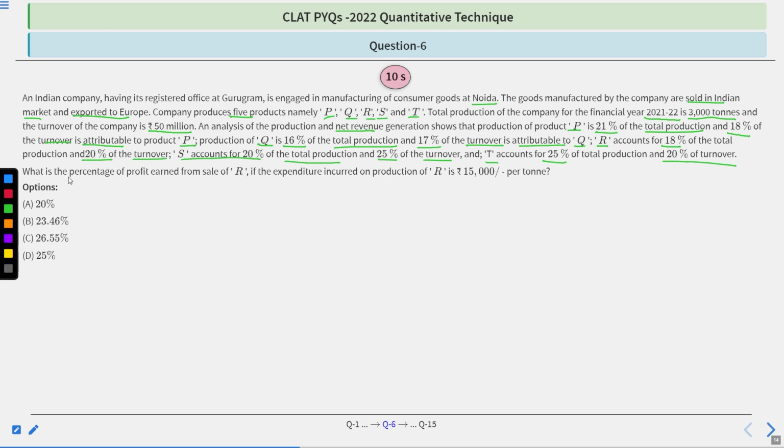Now, what is the percentage of profit earned from sale of R if the expenditure incurred on production of R is 15,000 per ton? I hope the question is clear to you. Options given to you: 20%, 23.46%, 26.55%, 25%. So you will have 10 seconds to solve this question. After 10 seconds, we'll move towards its correct option and its explanation. So your time starts now.